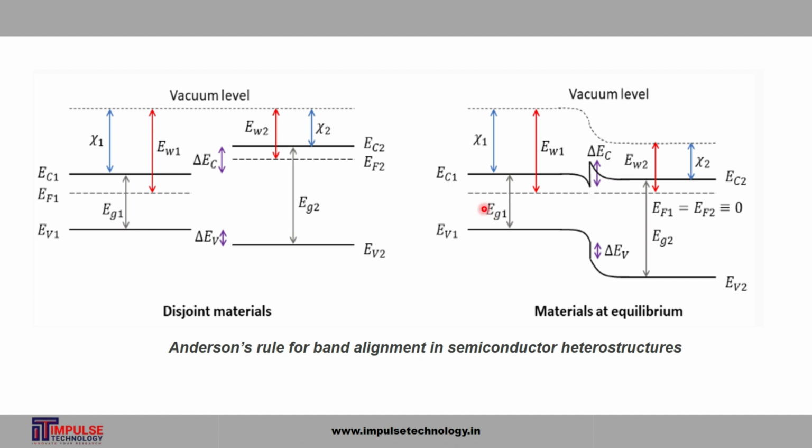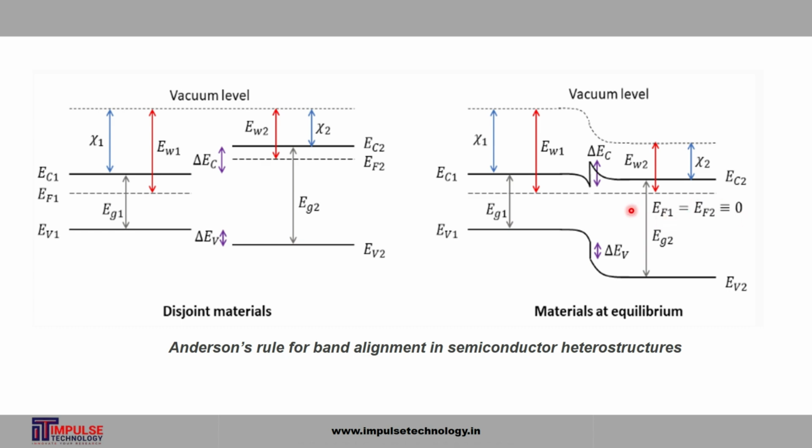If you look at the right diagram, material at equilibrium, the materials are taken to be brought in contact with each other and equilibrate, in which case their Fermi levels become aligned. Here you can see the Fermi level of first material and the Fermi level of second material are aligned.